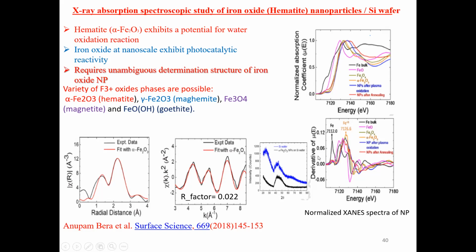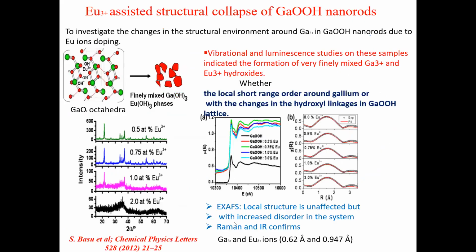Okay, so this is another example of local structural determination of the environment around gallium 3+ in gallium oxyhydroxide nanorods due to europium ion doping. So how, with europium ion doping, the phase changes, that is the motif here.